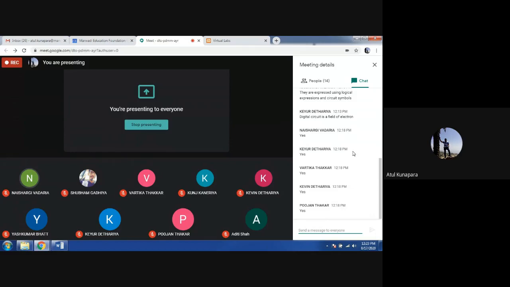Another thing is the sequential circuit. Sequential logic circuits are circuits which perform tasks in a sequence only. It means if the first task gets completed, then only the second task will be done. If the second task has completed, then only the third task can be done. They operate in a proper sequence, and that's why it is known as a sequential circuit.